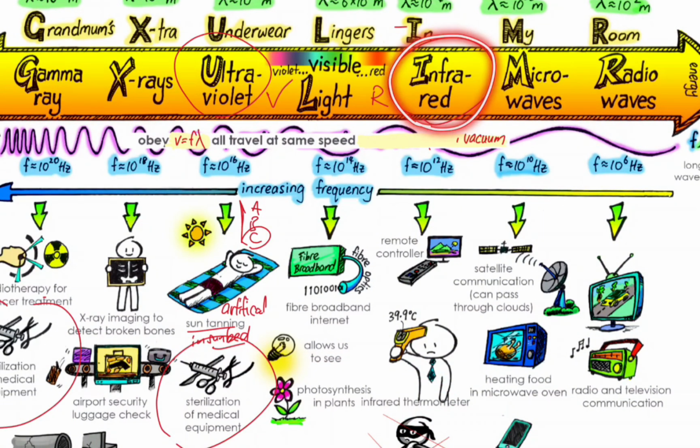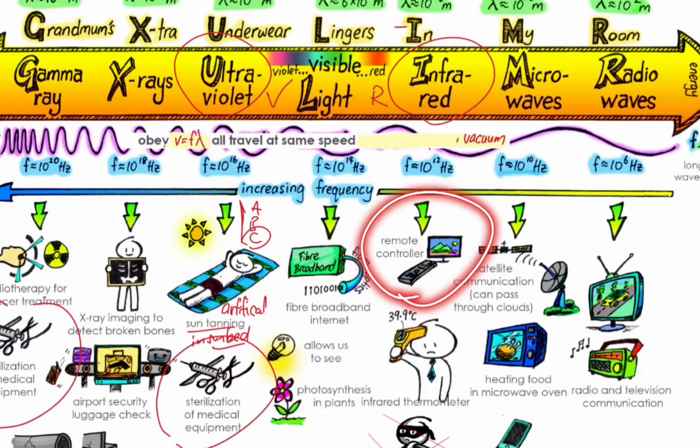Next, we have your infrared. So all of you have this at home, the remote control for television or your air conditioner. The power is very low, so you can't really feel the heat. All right, so take note, do not just say control the TVs. The teacher might ask, are you referring to the button? It's actually the remote controller for TV or the aircon.